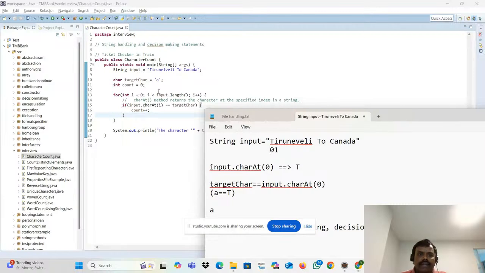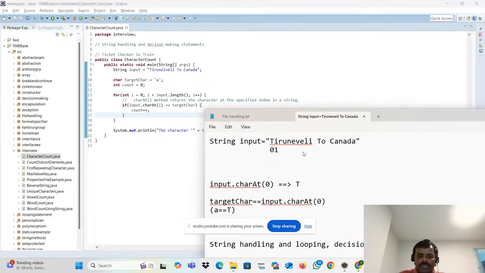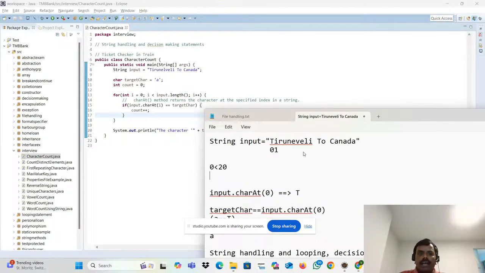i less than input dot length. What is the length of this particular string? Okay, I'll check it here. 1, 2, 3, 4, 5, 6, 7, 8, 9, 10, 11, 12, 13, 14, 15, 16, 17, 18, 19, 20. So it is 20. Now it will check 0 less than 20, right? Now what will happen?